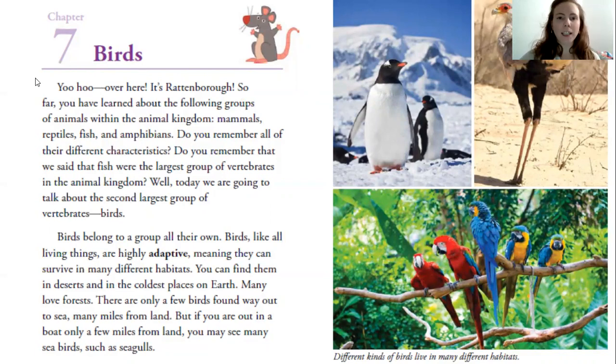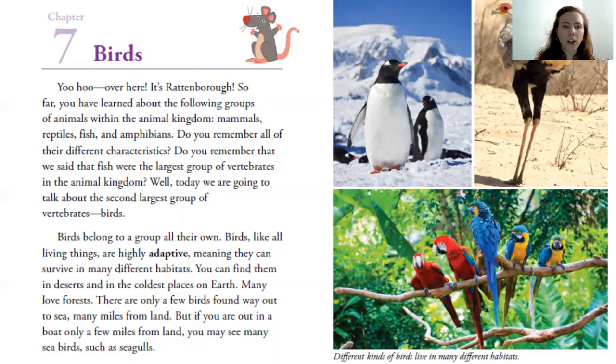Yoo-hoo, over here, it's Rattenborough. So far, you have learned about the following groups of animals within the animal kingdom: mammals, reptiles, fish, and amphibians. Do you remember all of their different characteristics? Do you remember that we said that fish were the largest group of vertebrates in the animal kingdom? Well, today we're going to talk about the second largest group of vertebrates, birds.